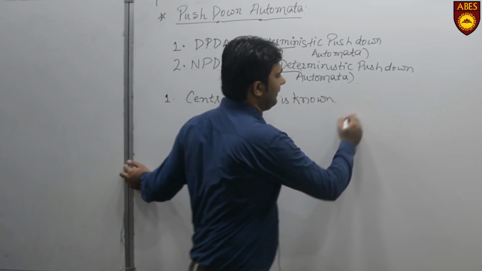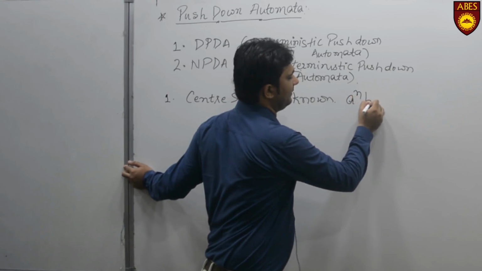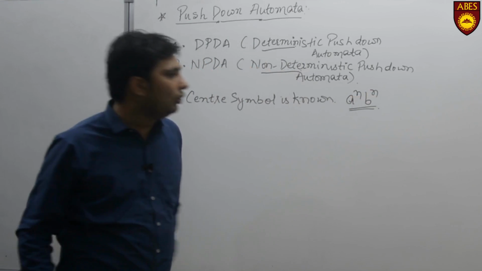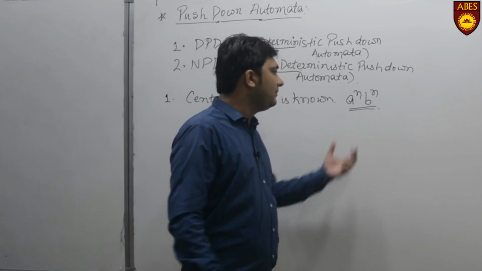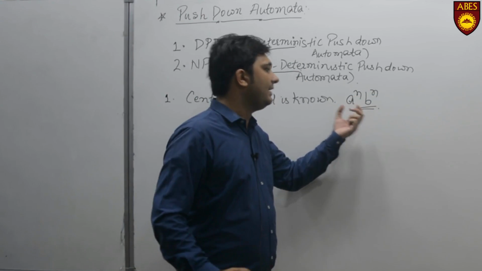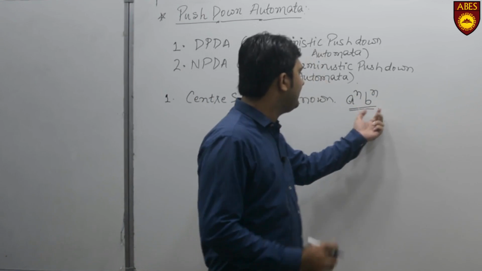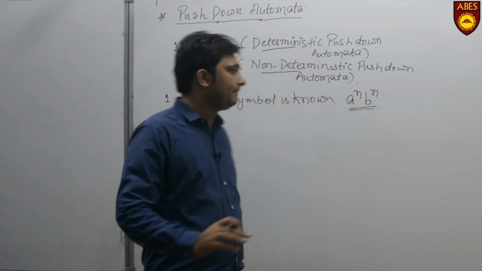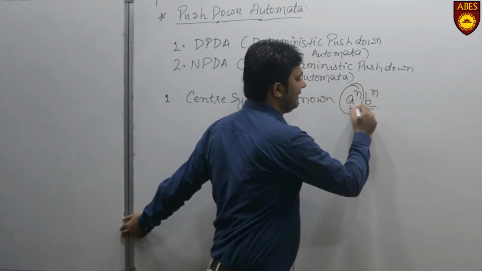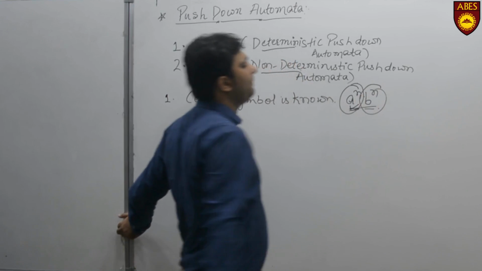Let us take an example, a^n b^n. This language contains any number of A's followed by any number of B's. This means we can push n A's into the stack and then, with the help of B's, pop all the A's from the stack. Here we know the center symbol, because we only push A's and with the B's we pop A's.